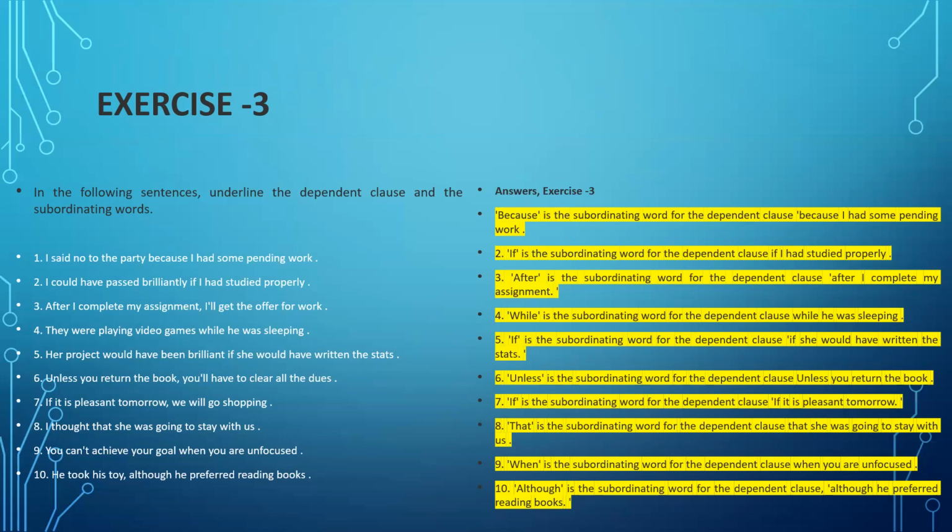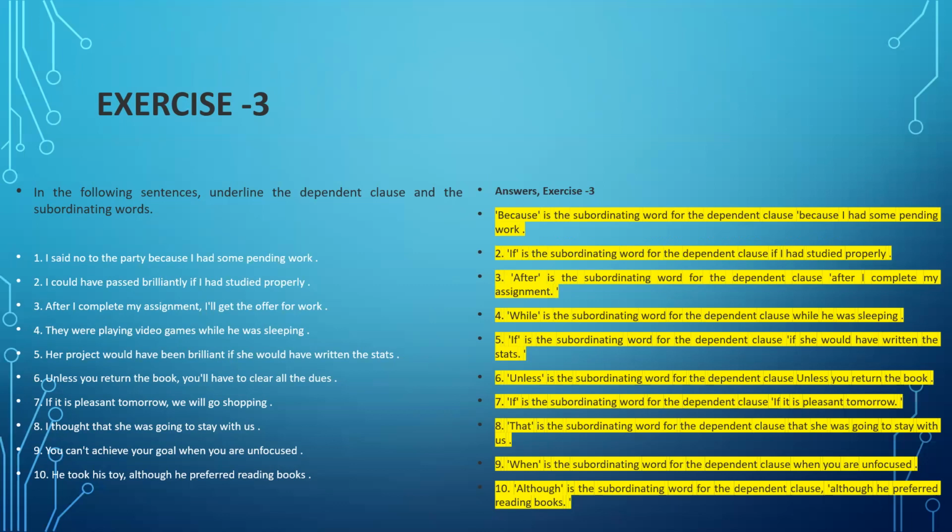Fifth sentence, "if" is the subordinating word for the dependent clause "if she would have written the stats." And the main clause is "her project would have been brilliant." The sixth sentence, "unless" is a subordinating word for the dependent clause "unless you return the book." "You will have to clear all the dues" is a main clause.